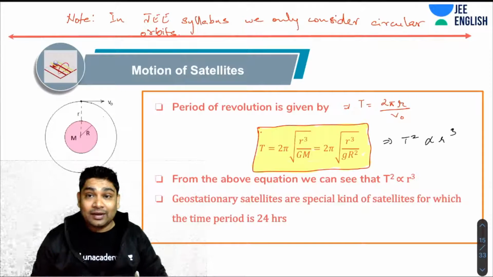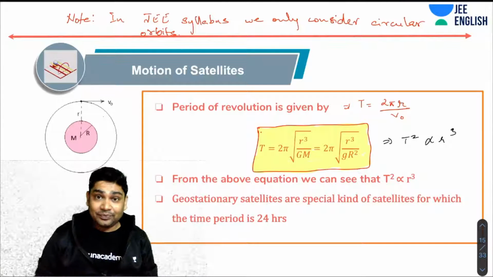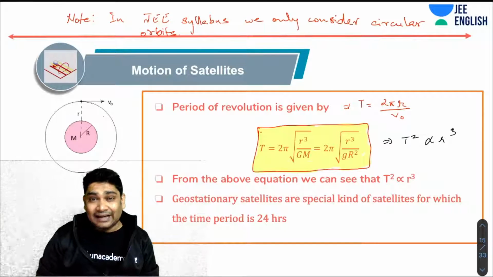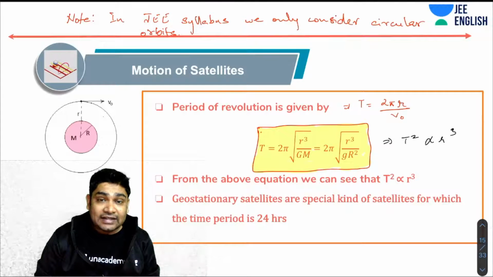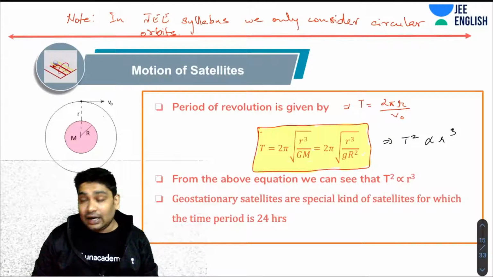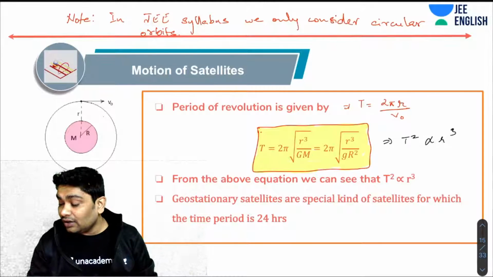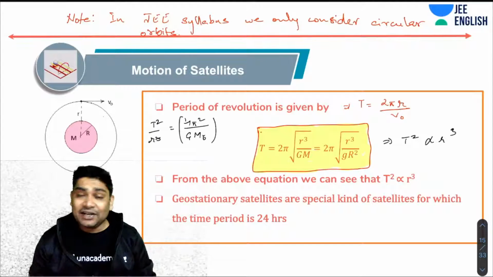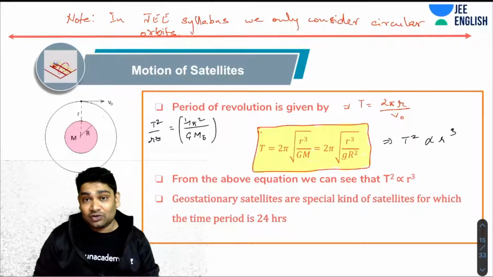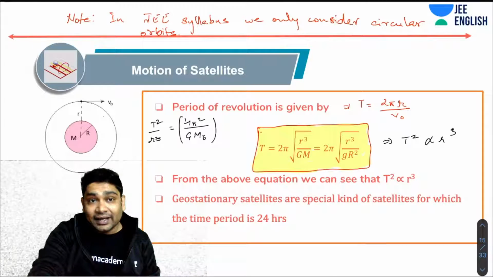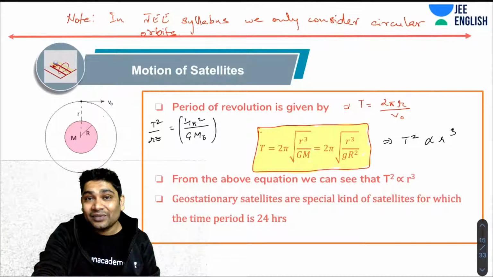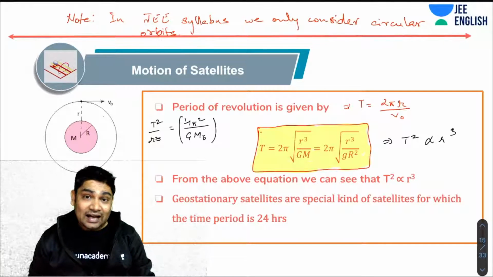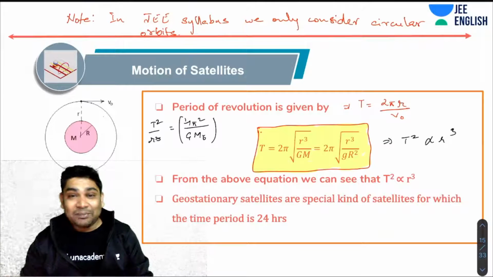And now you can imagine another very interesting thing. If we are talking about the satellites of Earth, then for every satellite of Earth, you realize that T square over r cube, how much will that be? That will be 4 pi square over G times mass of Earth, right? So all the satellites of Earth would have a fixed ratio of T square to r cube. Similarly, can I say that all the satellites of the Sun would again have a constant ratio, suppose, for all the planets?